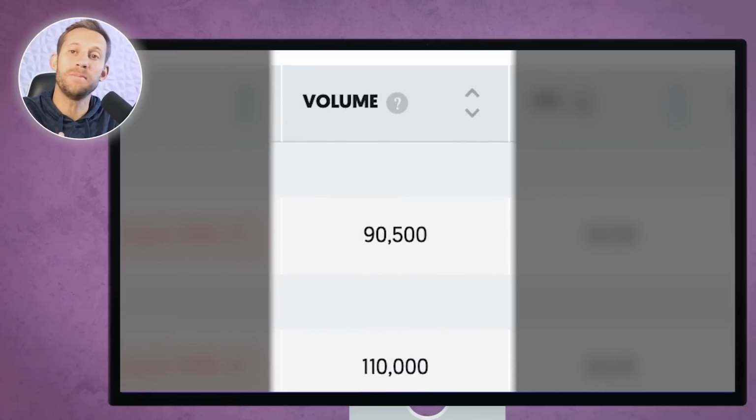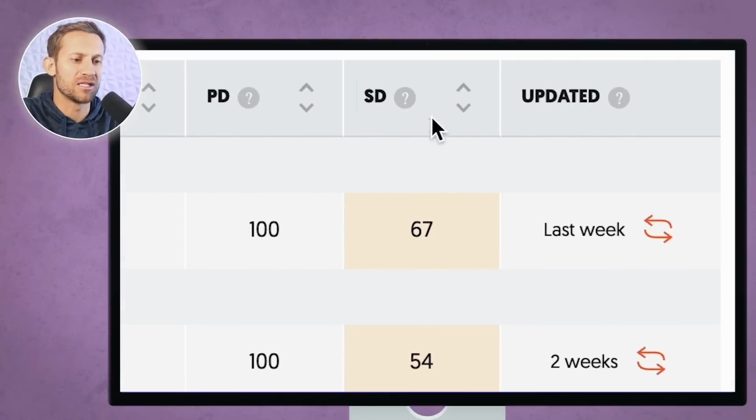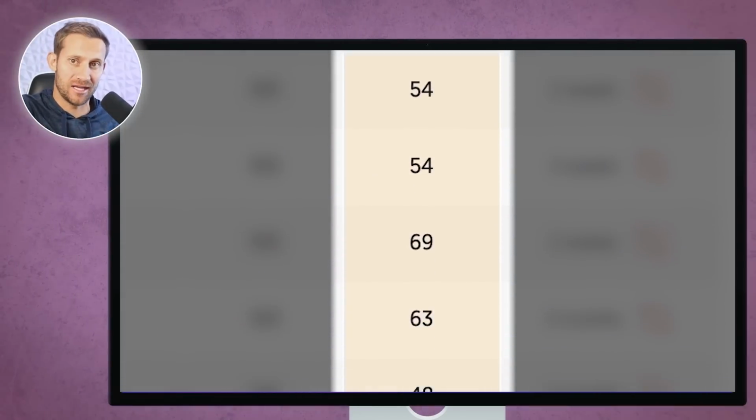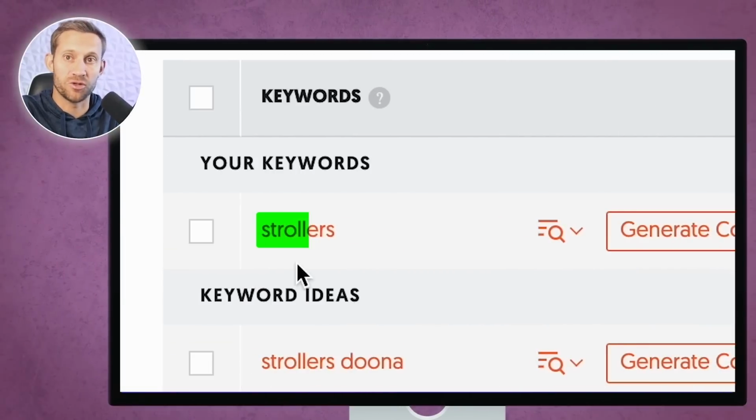The first one is volume. This is how many people are searching every single month for this. The next thing is SEO difficulty, and this is how hard it is for you to rank for it. And you can see 67 out of 100, pretty hard. So it'd be great to just rank for strollers, right?